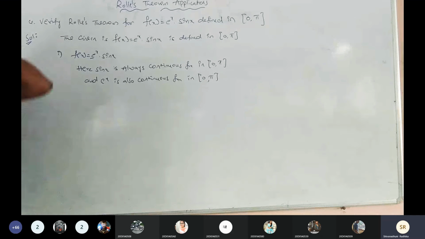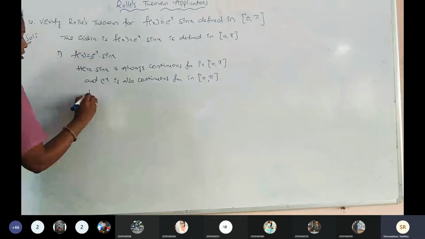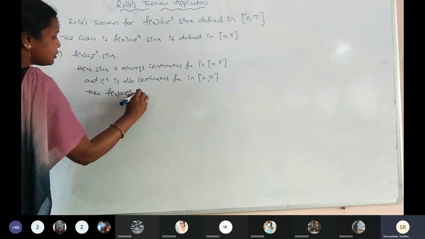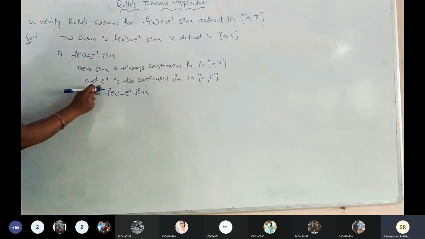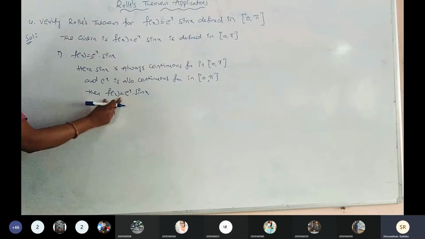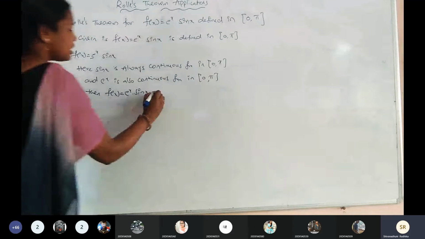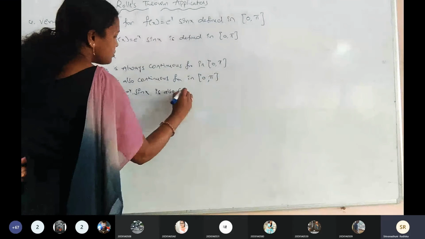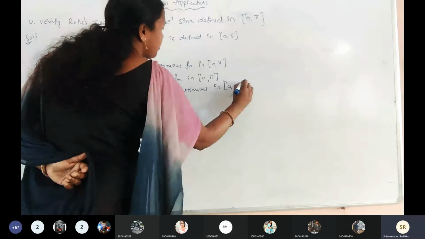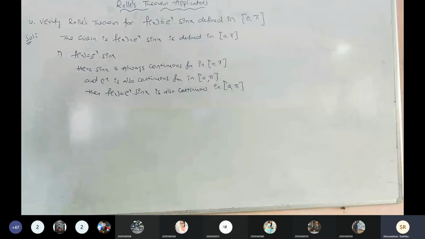Now, again, f of x equals e power of x into sin x. e power of x is continuous. Sin x is continuous. Then what is the result here? f of x, the product of e power of x into sin x, is also continuous in the closed interval 0, pi. Is it clear, all of you? Now the first condition is satisfied. Then go for the second one. What is the second condition?